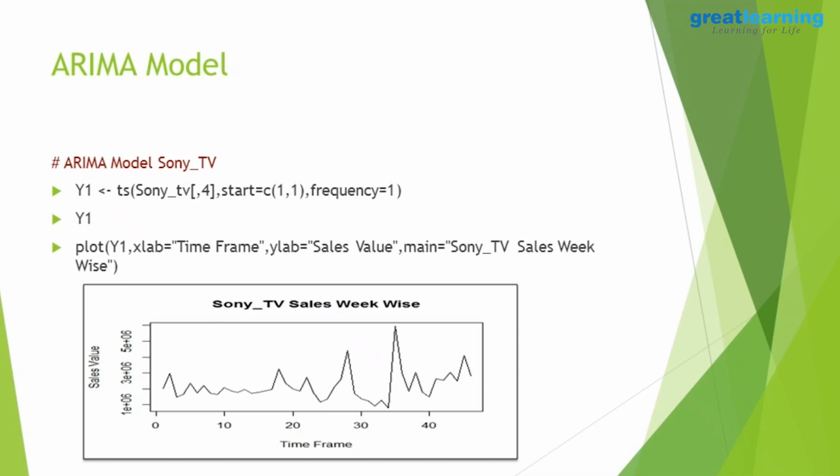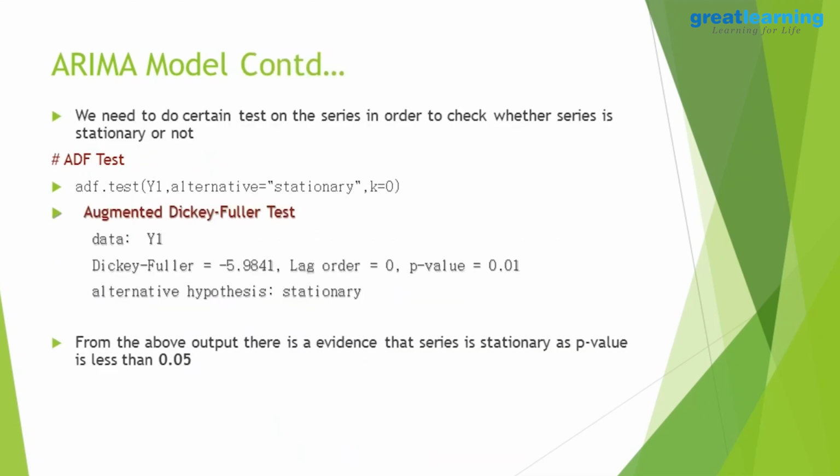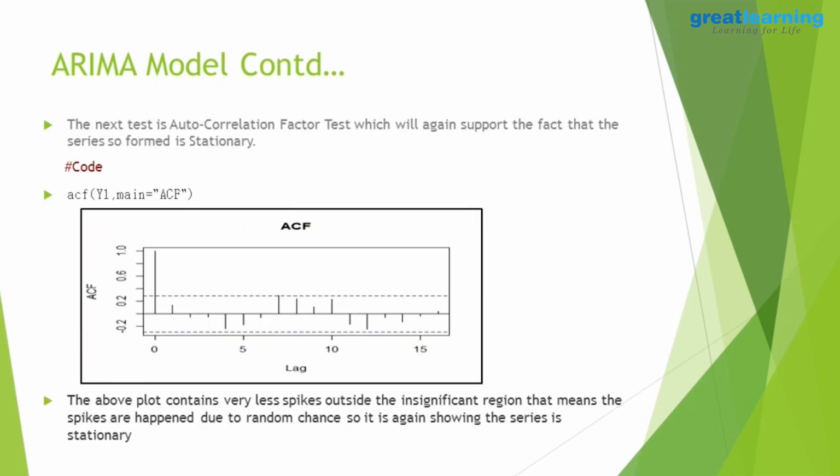Null is the data is not stationary; alternative is the data is stationary. So you have to differentiate once, run the regression, and again check for stationarity.